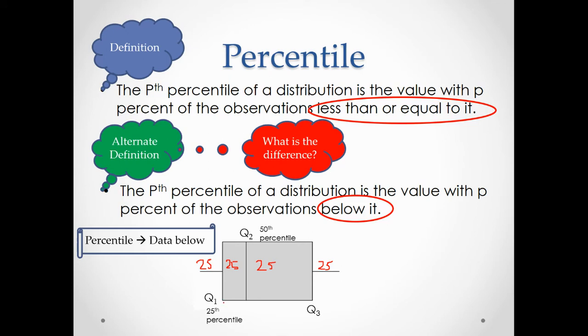The first quartile is the 25th percentile because from here and less is 25%. Quartile 2 is the 50th percentile because from this line and less is 25 plus 25. So what would the third quartile be? Start here and count less. That would be 25, 25, and 25. That would be the 75th percentile.